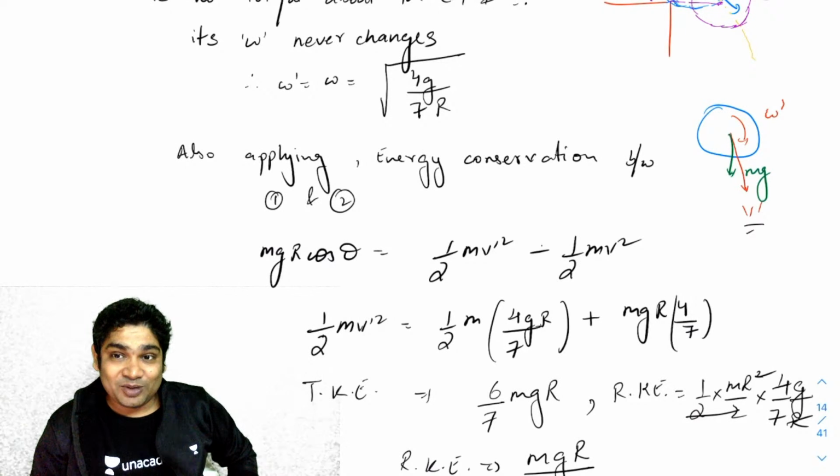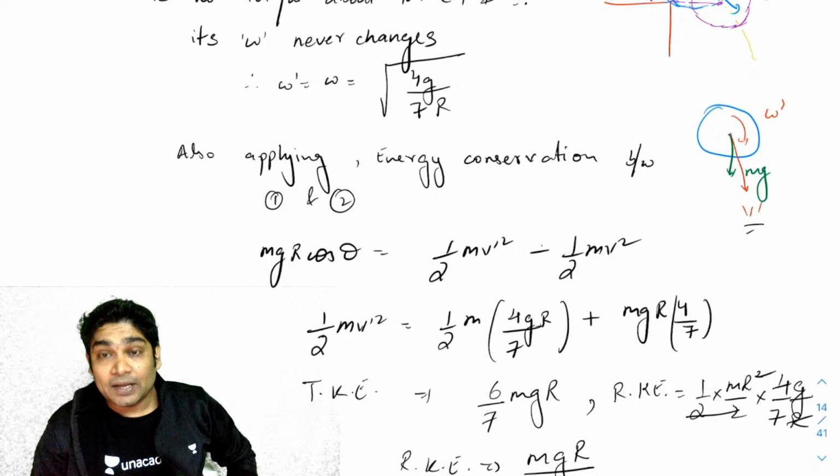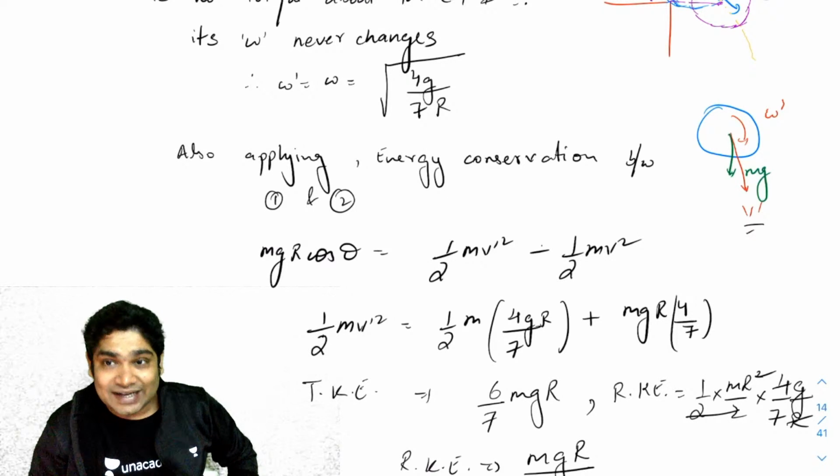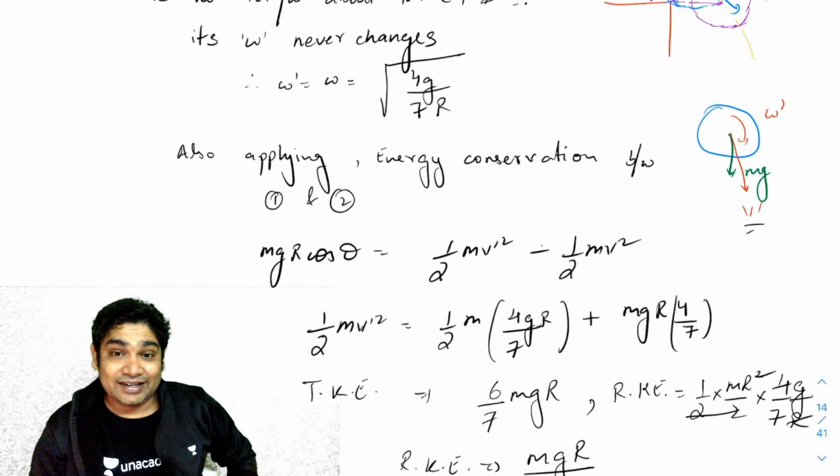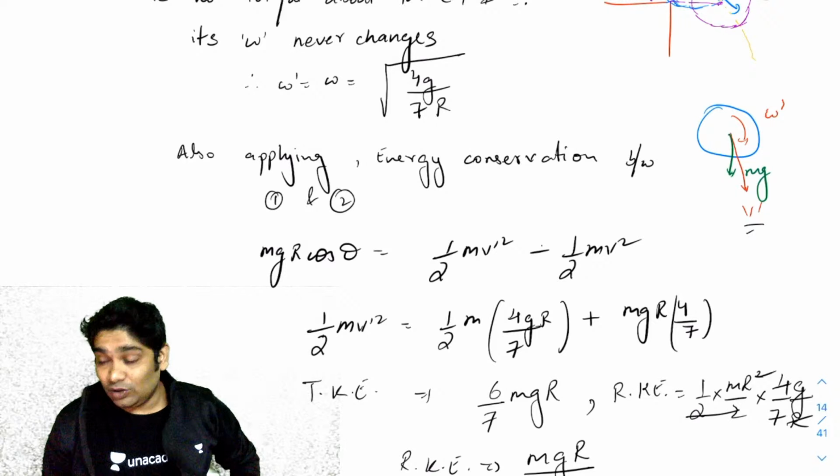If I put that, half into I_CM would be mr square by 2, because this is a solid cylinder, into omega square. Omega we already know is root of 4g over 7r. If I substitute all these values, then I'm getting rotational KE as 1/6 of the translatory KE. So option E was correct.